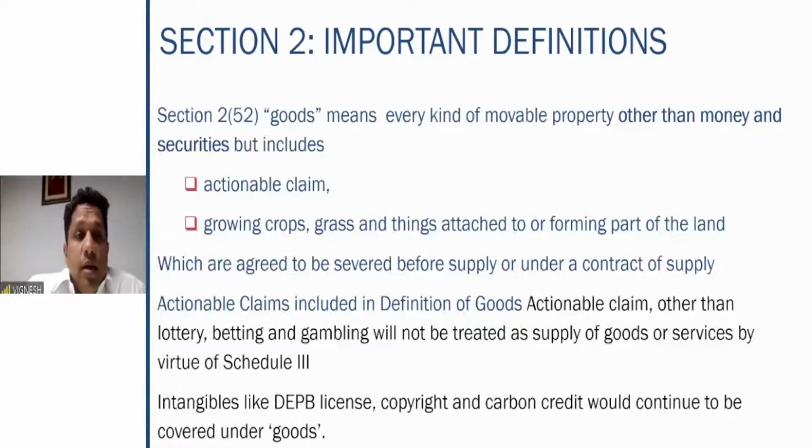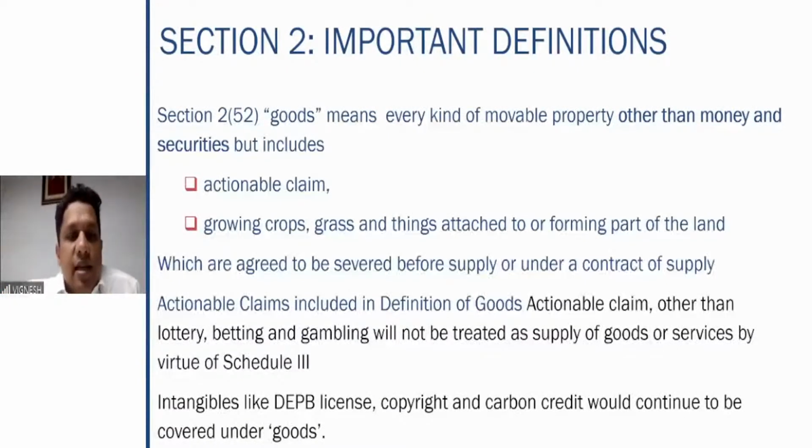So it includes this, and also growing crops, grass and things attached to or forming part of the land, which are agreed to be severed before the supply or under a contract of supply. So here, any crops, any grass or anything which is attached or forming part of the land. But the most important point is, before the supply, there should be an agreement to cut that particular grass, crops, etc. Those also come under the term goods, right? So actionable claims also are included in the definition of goods.